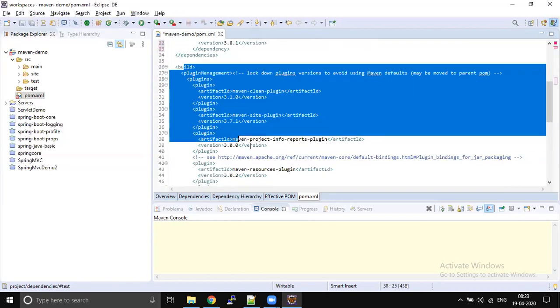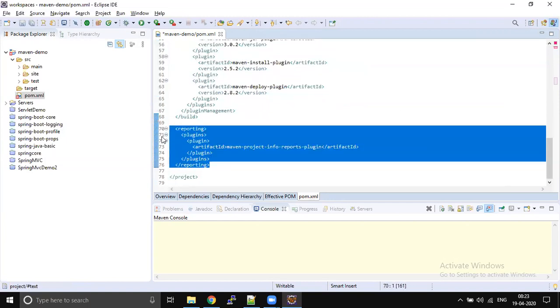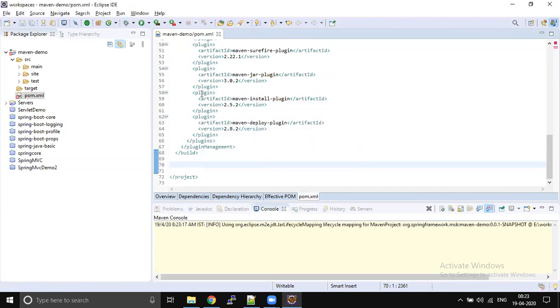And build. Next, the last one is reporting. This is completely optional and can be removed. So these are the things available by default.